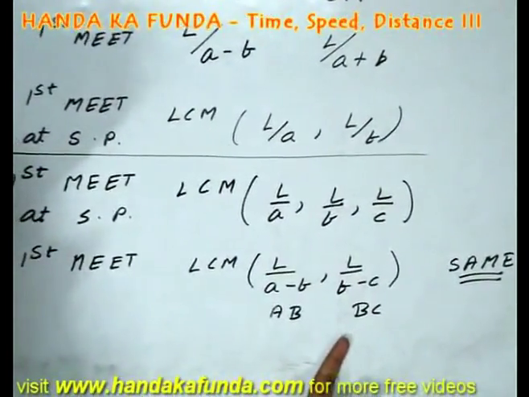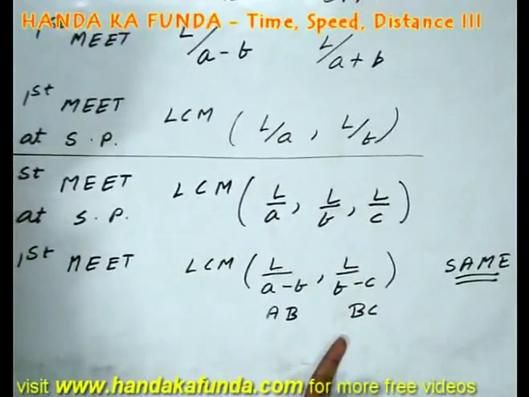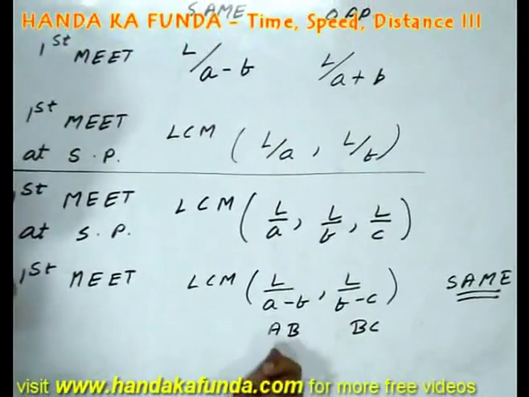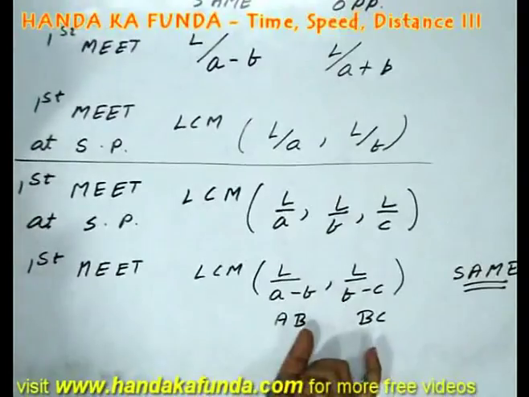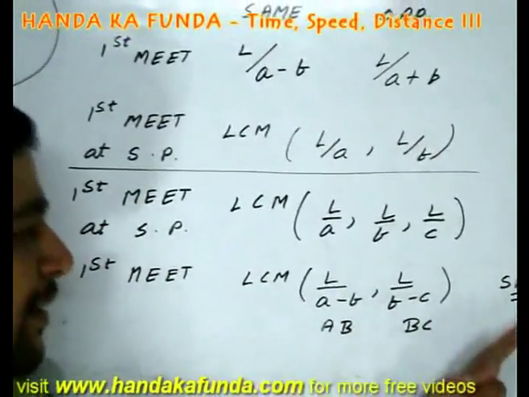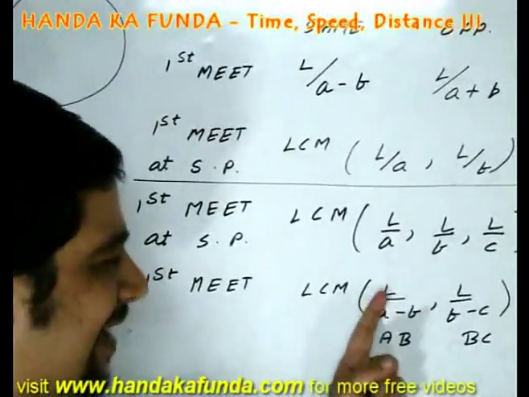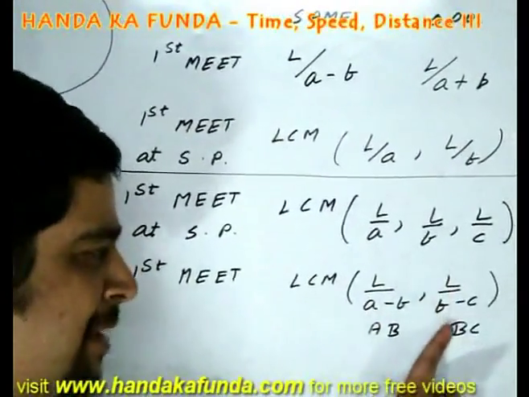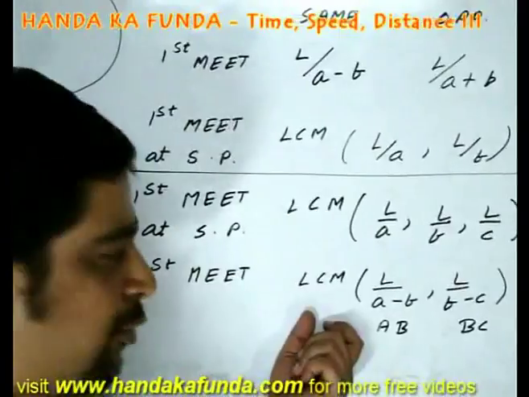Now B can be at only one position at one point of time. So what does that mean? That B is there with A also, B is there with C also. All three of them are together. So the first meeting for three people in the same direction will be given by the LCM of L by A minus B and L by B minus C.